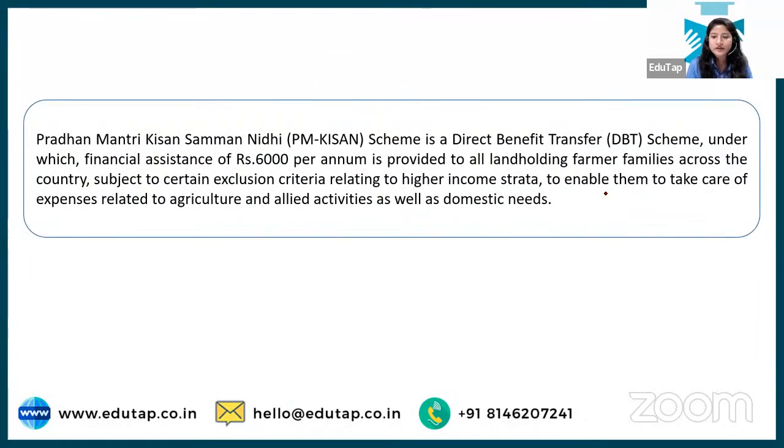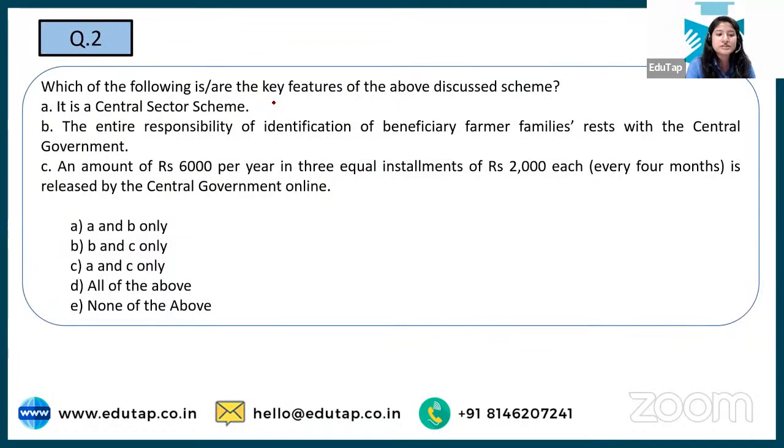Next, you have on screen, as I told you, the name of the scheme in front of you. So do not read the rest of it. Just go for PM Kisan, which we are talking about, and directly jump to the question, because we are learning how to tackle the questions in a real examination. So let's come to question number 2. It says, which of the following are key features of the discussed scheme? So we have to focus on the key features.